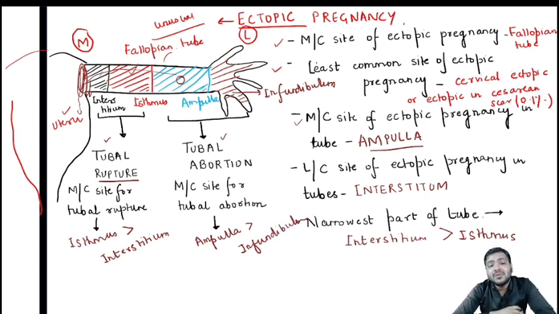Why do I say it as tubal abortion? Because in the ampulla region or the infundibulum region, the diameter is larger, they have more space, so that the zygote can grow, and ultimately it will lead to abortion. The tubes will not rupture in that case. So those are the sites for tubal abortion, ampulla and infundibulum, and interstitium and isthmus being the sites of tubal rupture.